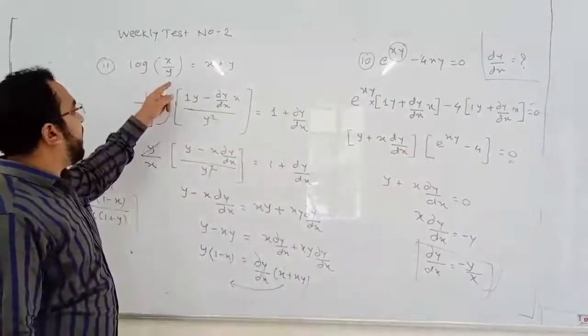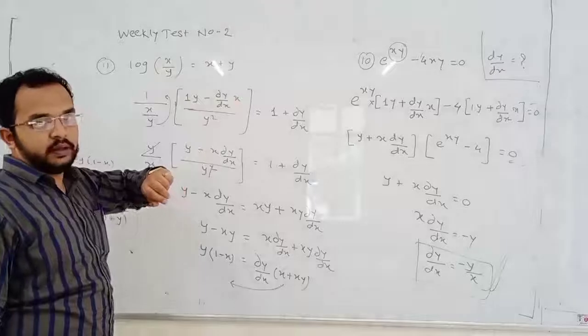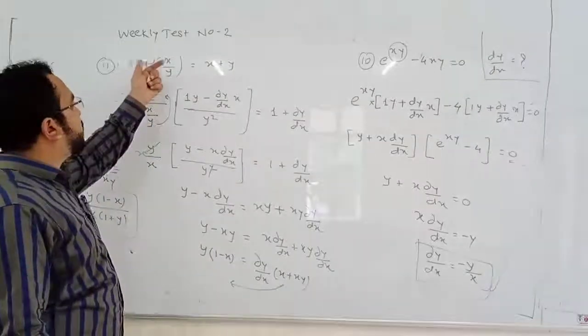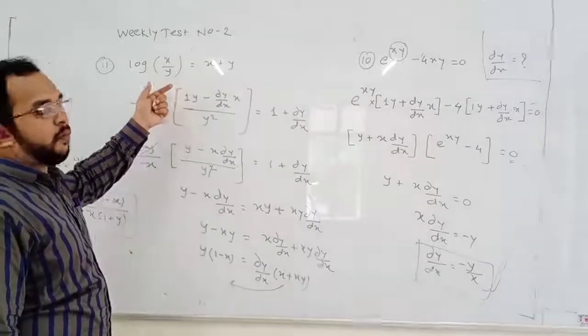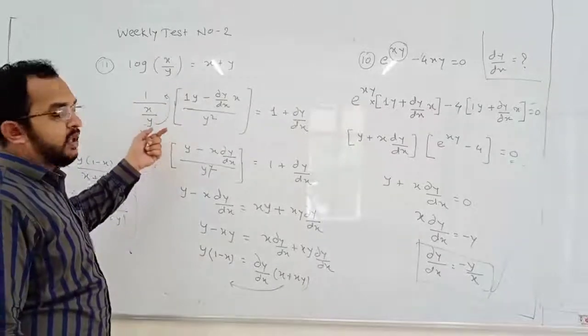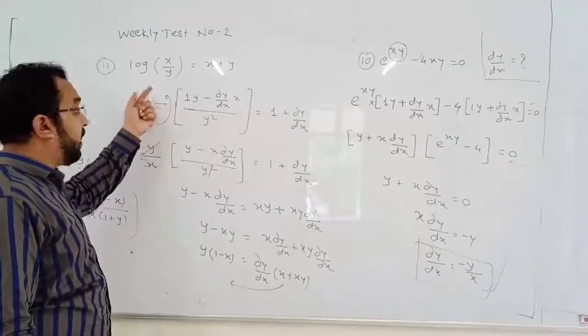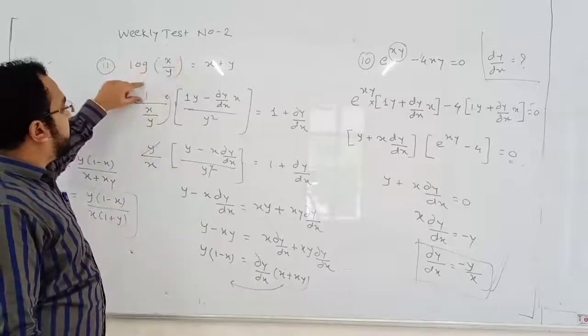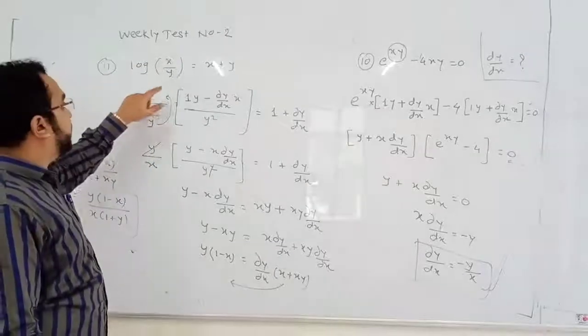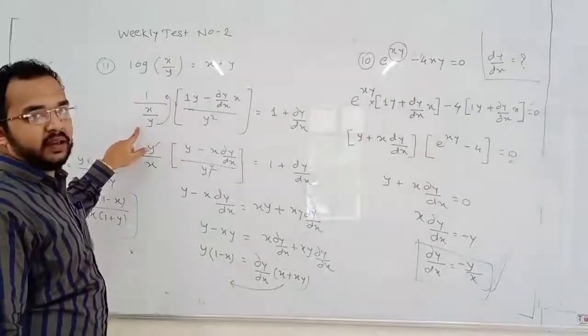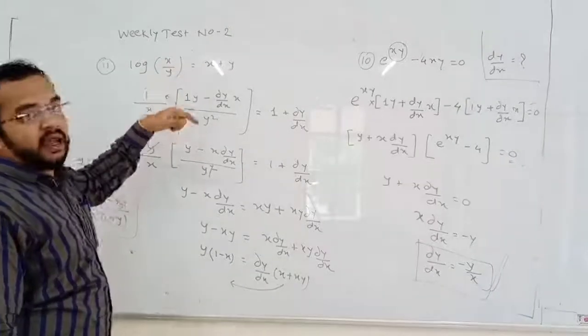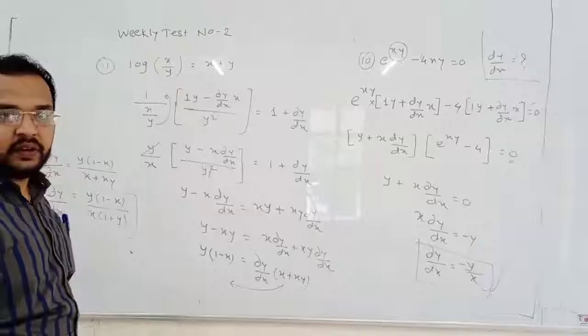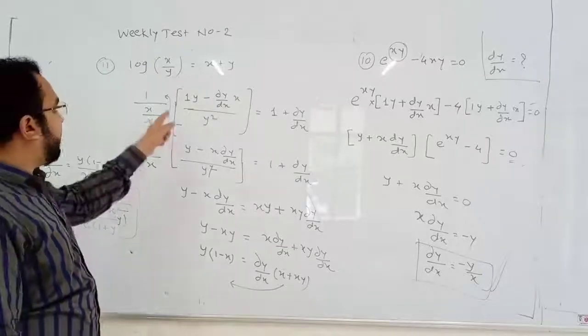log x by y is equal to x plus y. So what is the differentiation of log something? Differentiation of log something is 1 upon something. That is 1 upon x plus y. 1 upon x by y. Log something, differentiation 1 upon something. Something is x by y. So x by y. This x by y is not x. So we need to differentiate it again in the product.